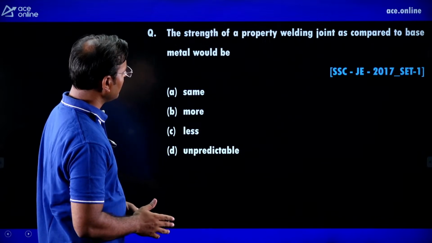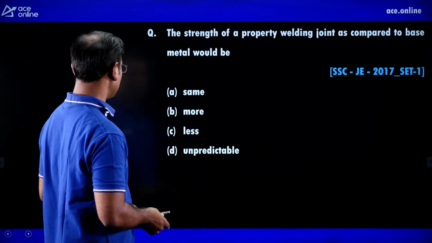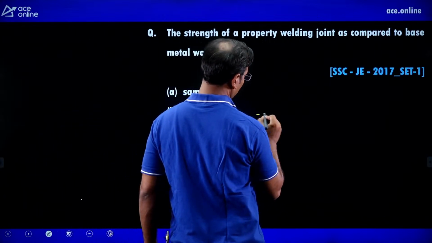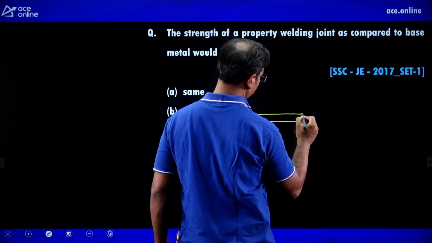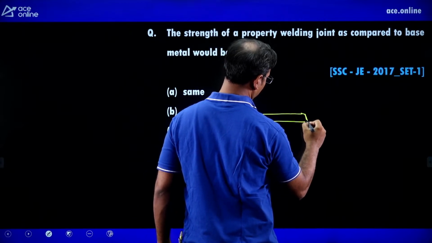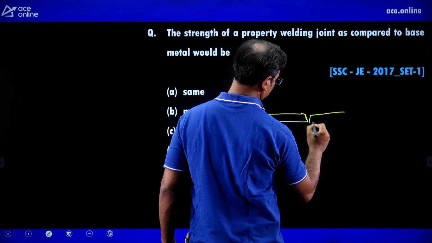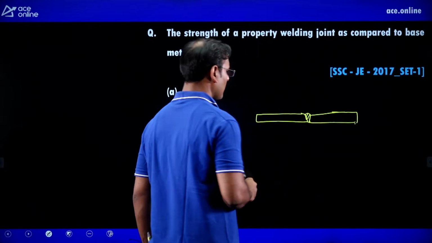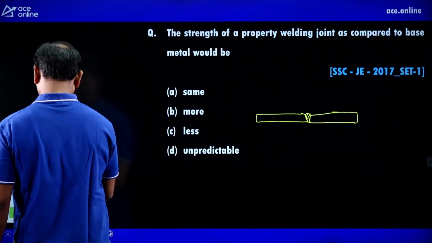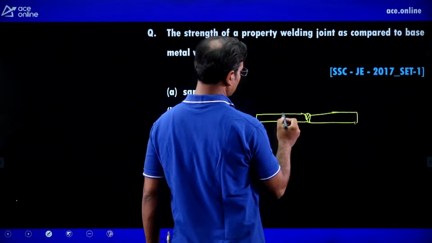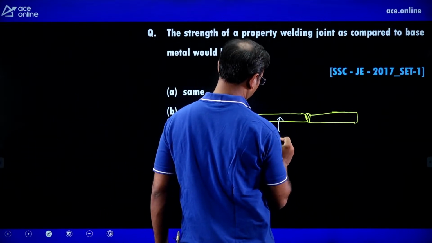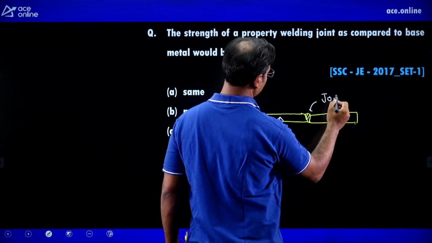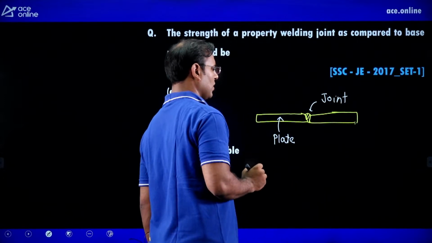The strength of a properly welding joint as compared to the base metal: just see, the two plates we want to join here. Guys, at the joint, what will be the strength? This is the plate and this is the joint, where the strength must be more.